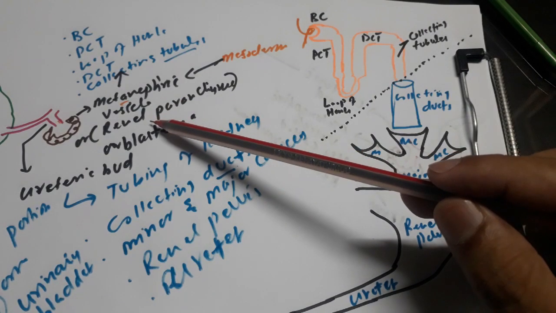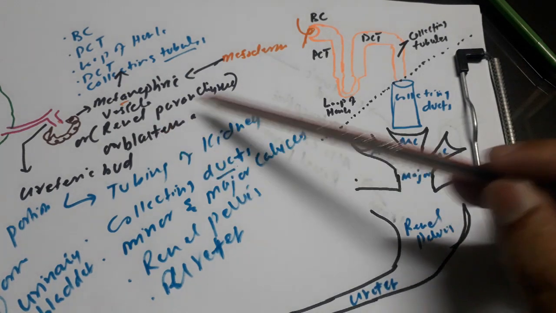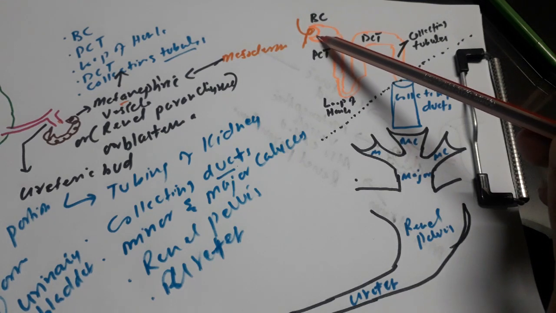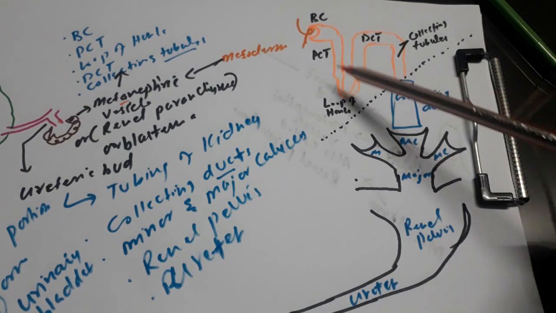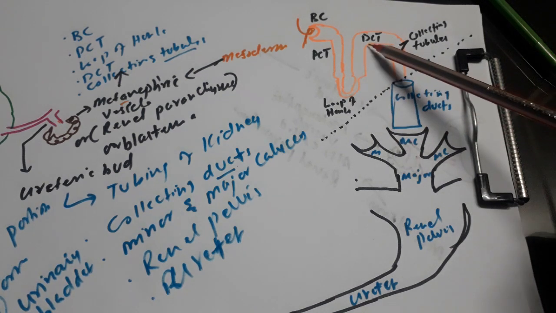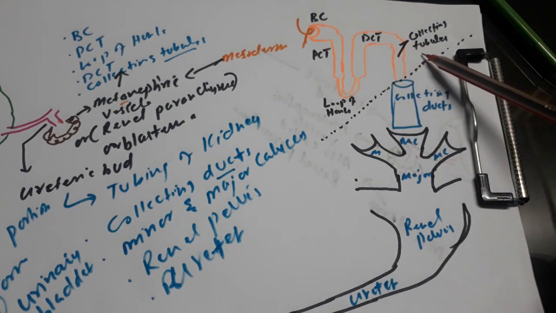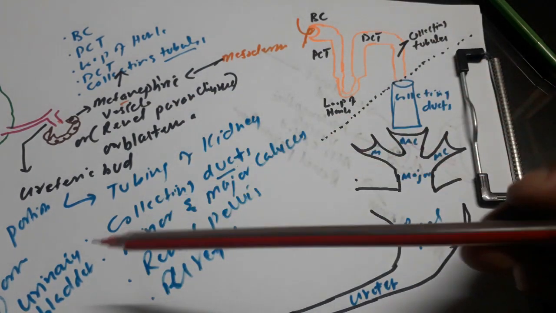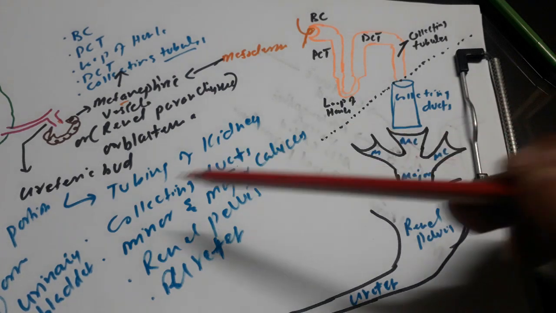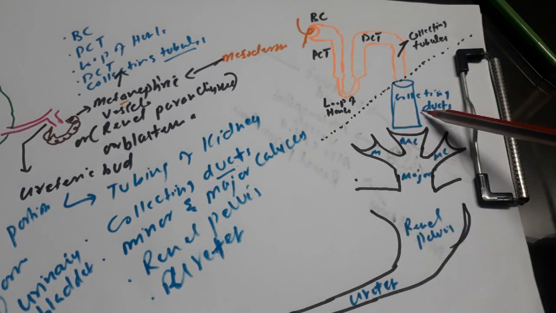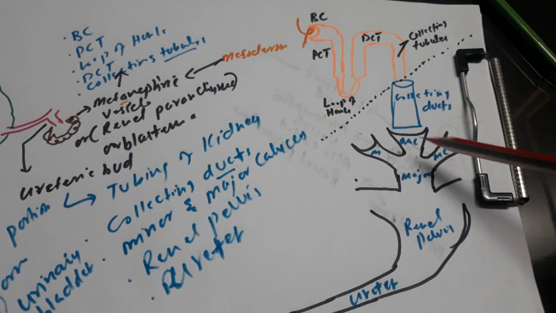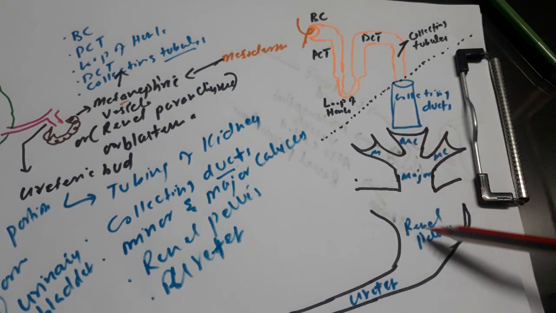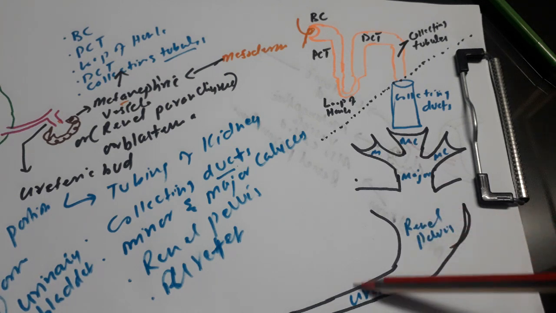The metanephric vesicle, which can also be called renal parenchyma or blastema, is going to form the renal parenchyma. So it forms the Bowman capsule, proximal convoluted tubules, loop of Henle, distal convoluted tubules, and collecting tubules. All these are formed from the metanephros. Now the ureteric bud gives us the tubing system of the kidney, like the collecting ducts, minor calyces and major calyces, and then the major calyces open into the renal pelvis and then the ureter.